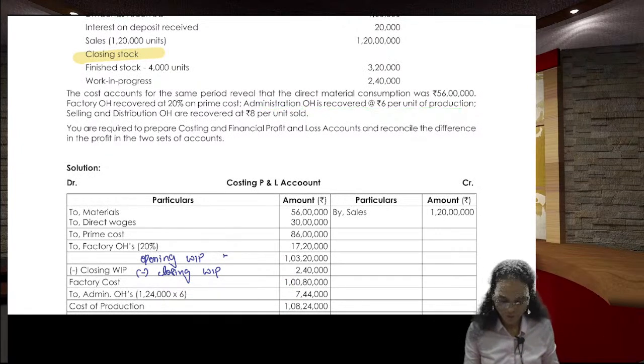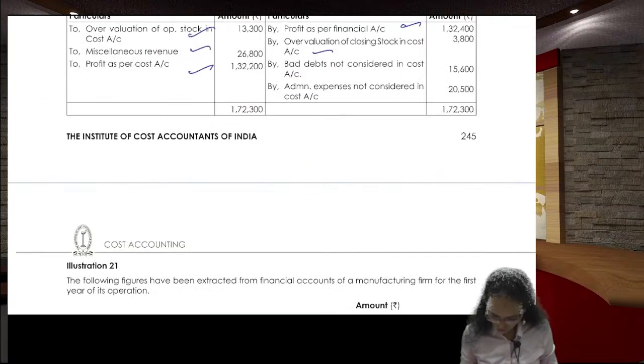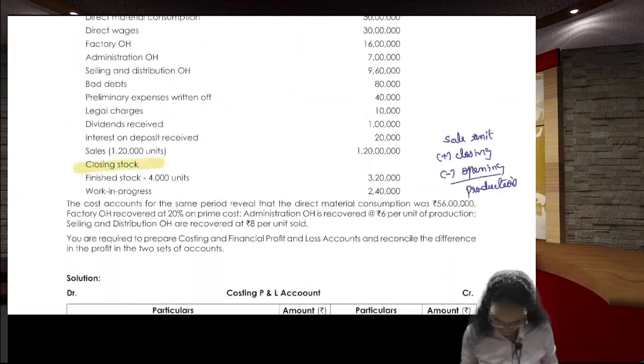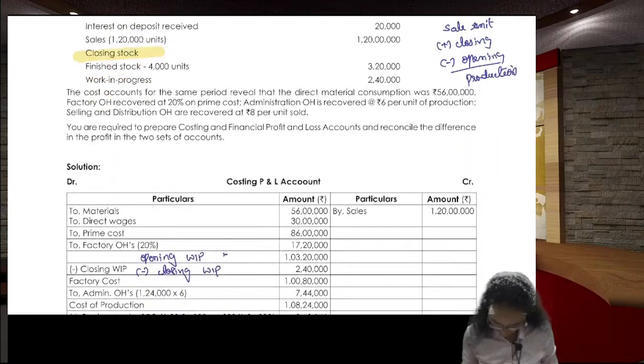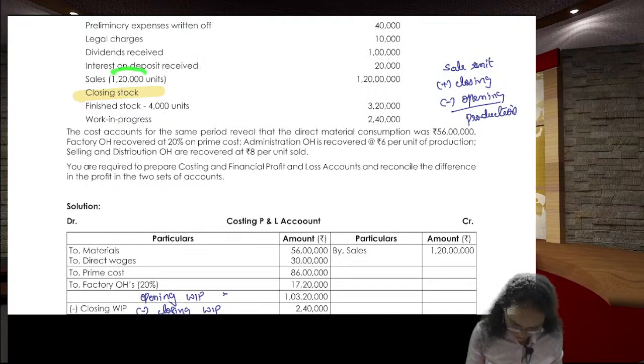How many units we produced? I told you the formula. How to calculate it? Sale units, that is the units sold, plus closing stock minus opening stock, opening finished goods is your number of units production or produced. So how many units we sold? We sold, where it is? We sold 1,20,000 units we sold.